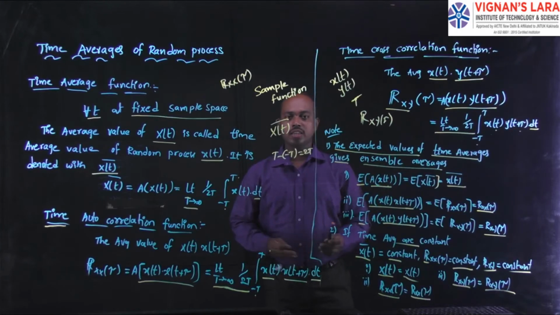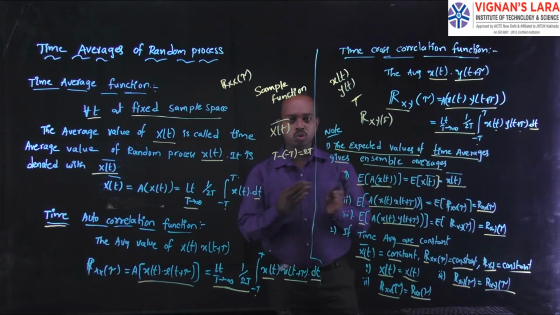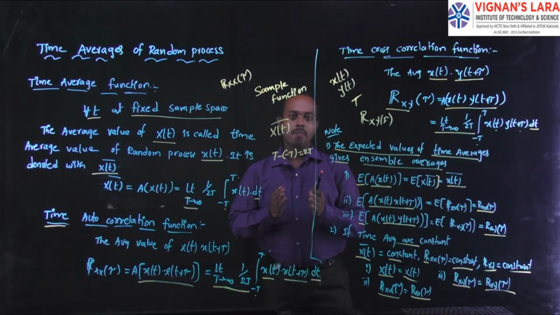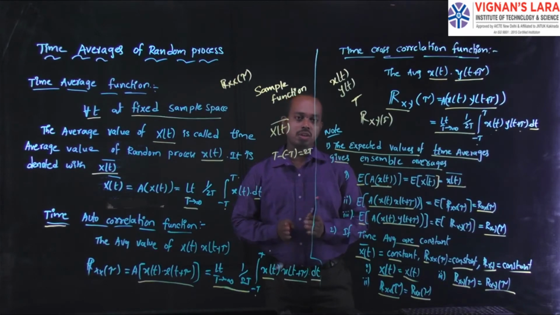The only difference is that we take the same formulas but integrate with respect to dt and additionally apply the limit as T tends to infinity of 1 by 2T. The 2T gives the interval of integration. These are the formulas we have under time averages.